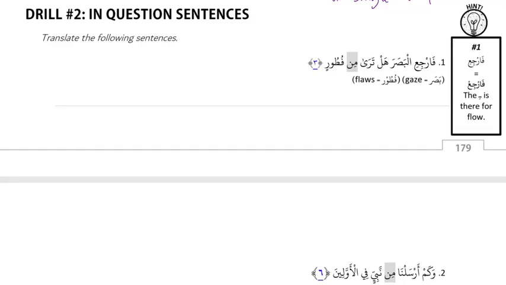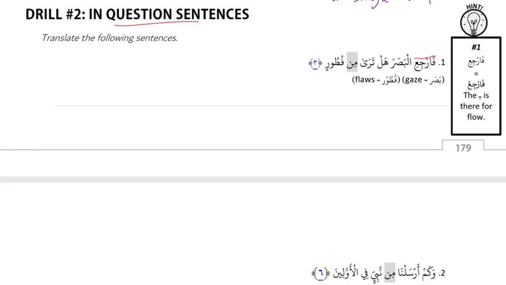Okay, let's look at the emphasizer min when it appears in question sentences. So question words just tack on to a normal action sentence or is sentence. So we'll still work through the min, find out the role of the min the same way we did in the previous drill. The only difference is that we'll be translating it as a question. And we won't be looking for negation. We'll be looking for a question instead of negation. Good. Okay, so number 1.